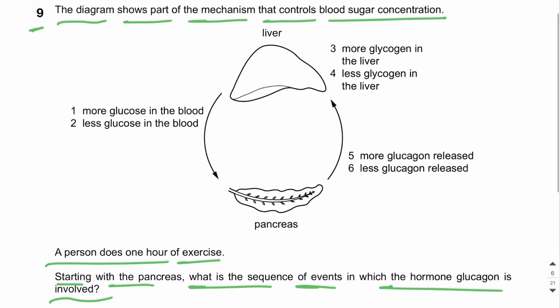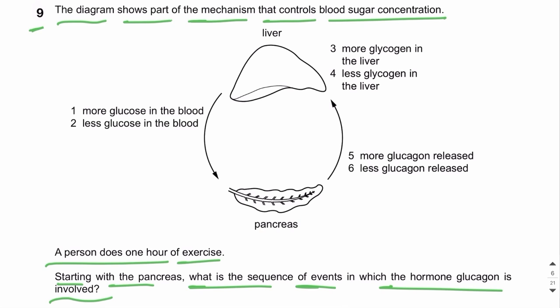So, guys, the person did 1 hour of exercise, and you need to know that whenever you exercise, the blood glucose concentration falls, and this is detected by the islets of Langerhans in the pancreas. The pancreas responds by secreting glucagon, which is released into the blood and goes to the liver, and the glucagon targets the liver to break down the stored glycogen into glucose, and then glucose is released into the blood. So the blood glucose concentration rises back to normal. This is the normal pathway.